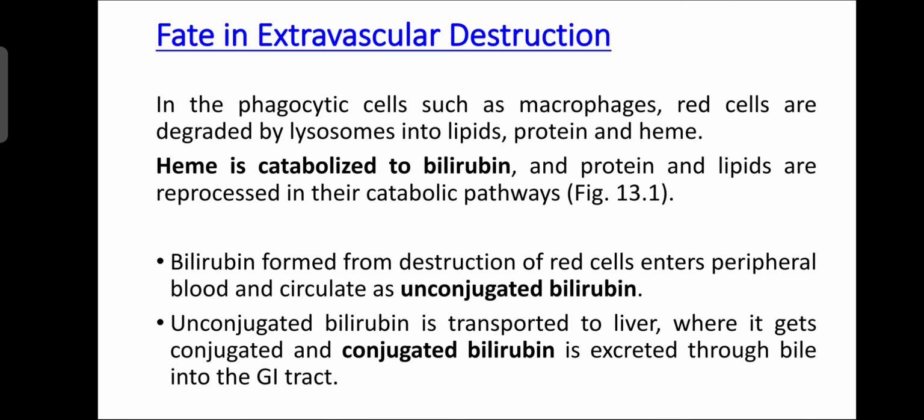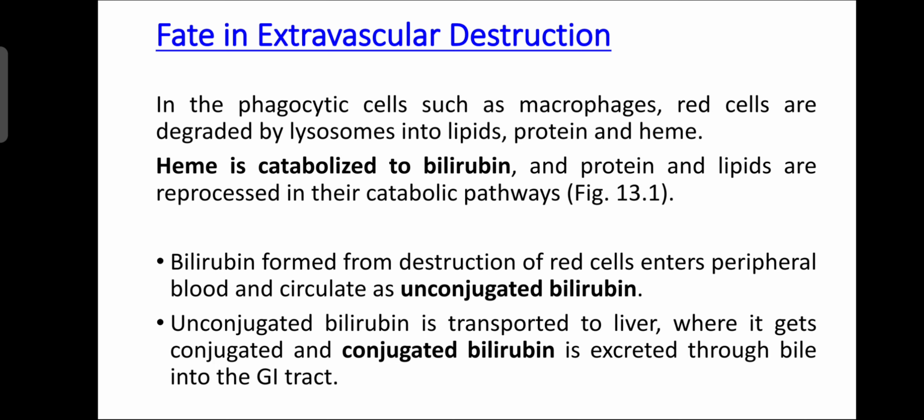So in extravascular destruction, in phagocytic cells such as macrophages, RBC are degraded by lysosomes into lipids, protein and heme. Heme is catabolized to bilirubin, and protein and lipids are reprocessed in the catabolic pathway. Protein and lipids are reused in the catabolic pathway. Bilirubin formed from the destruction of RBC enters the peripheral blood and circulates as unconjugated bilirubin.